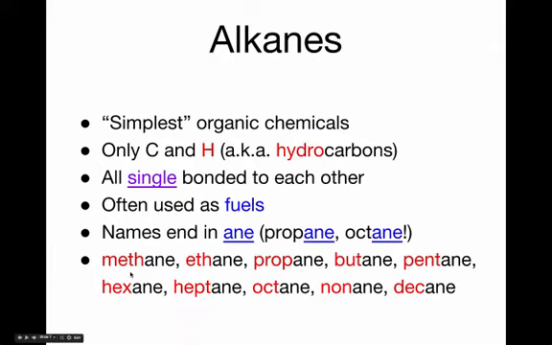This is a list of the 10 simplest alkane molecules. There's methane, which you may have heard of, ethane, propane, butane, and basically one thing that may be useful at this point is to write these down. Actually, don't write them down quite yet. I have a slide; the next slide will show this in a nicer form. But methane is the simplest alkane, and then they proceed off to the right as slightly more complicated alkane molecules. And I'll describe what I mean by that on the next slide.